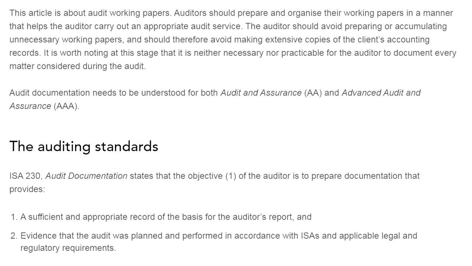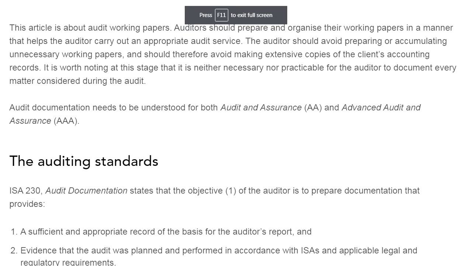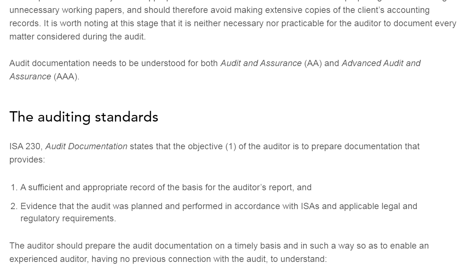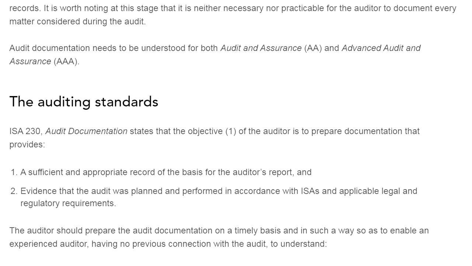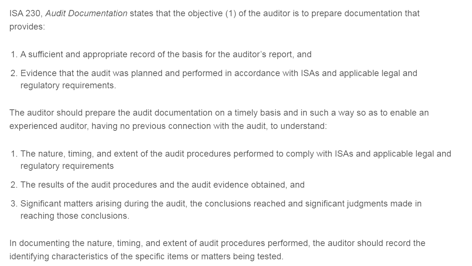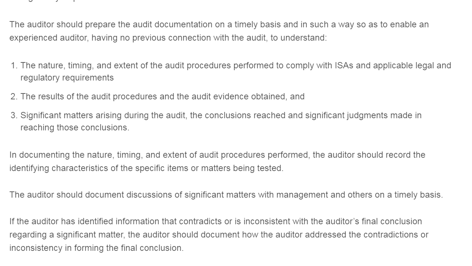Moving to the article, it is explaining the same thing: the audit documentation standard states that the objective is to prepare documentation that provides sufficient appropriate audit evidence and a record of the basis on which the auditor's report is given, and evidence that the audit was planned and performed in accordance with the ISA and legal rules and regulations.